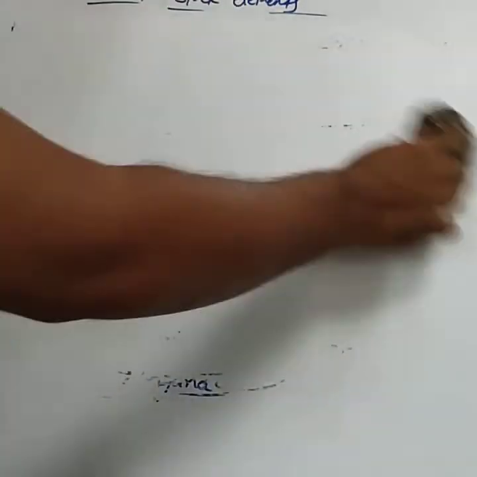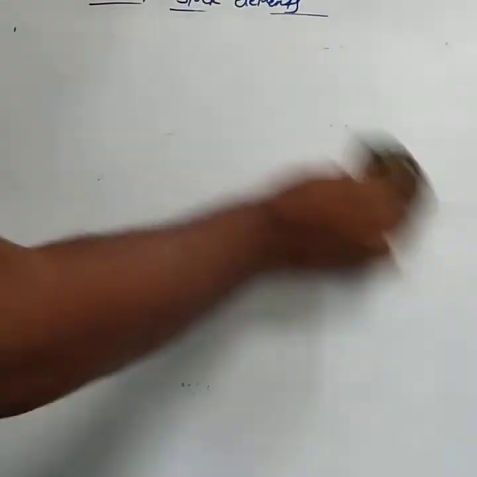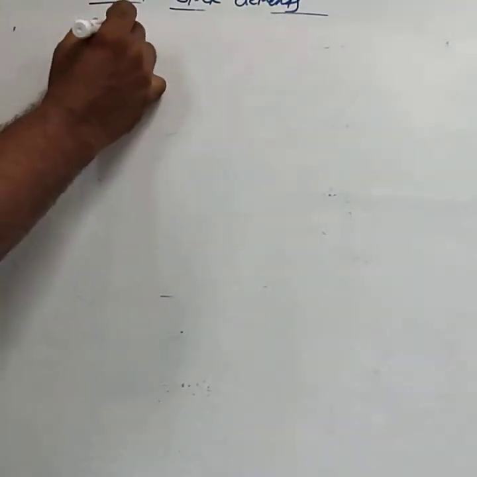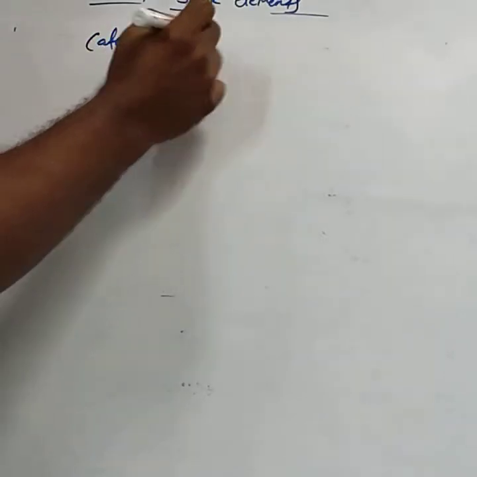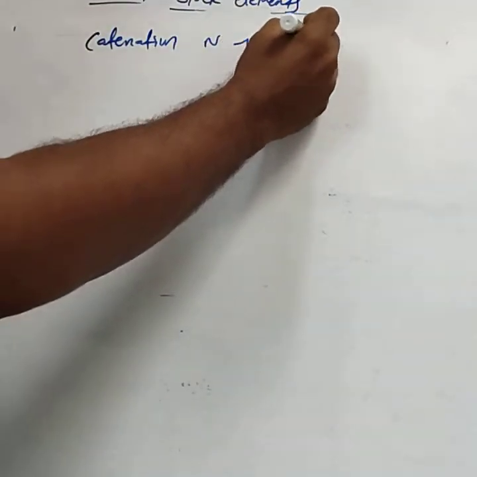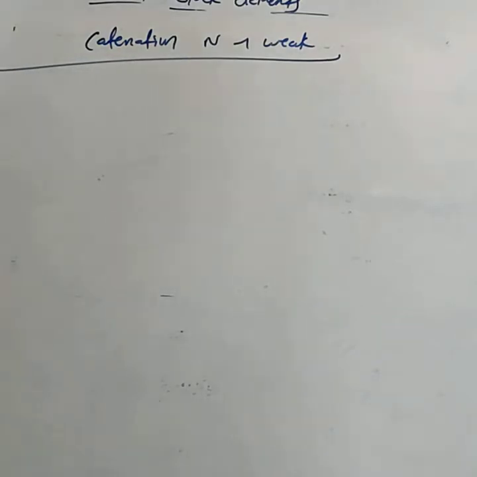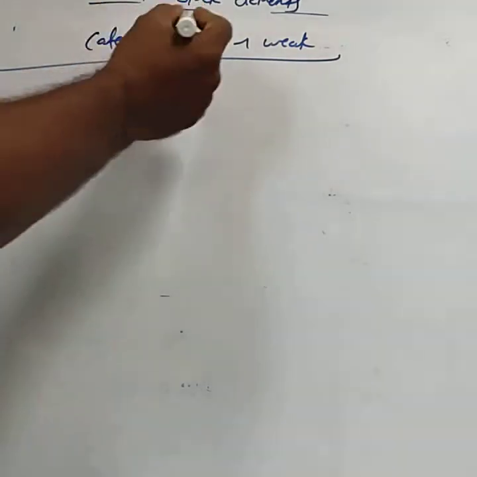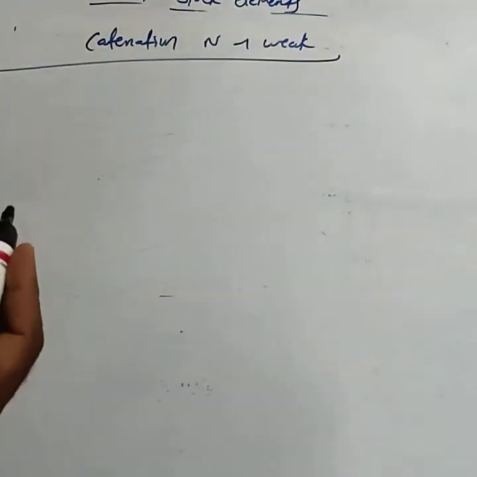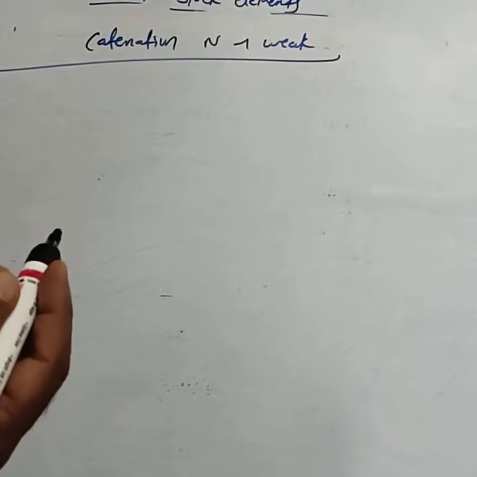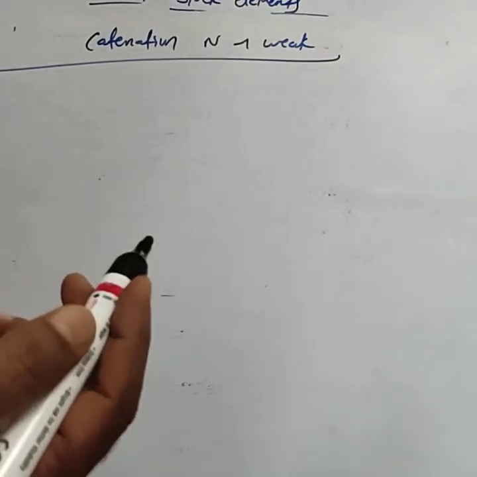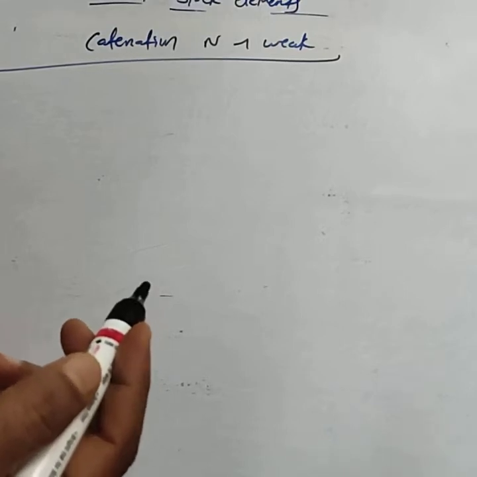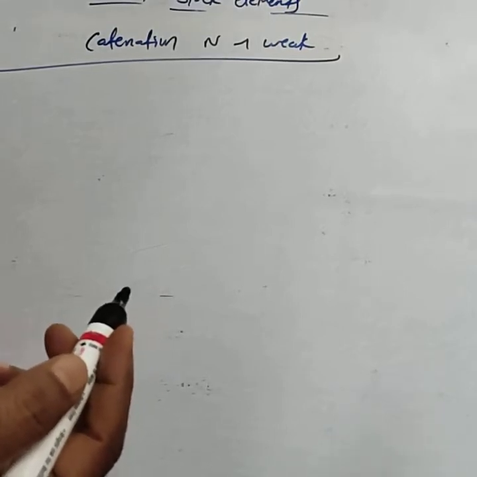Then one more important question for 1 mark is that catenation tendency in nitrogen is very weak compared to the other 15th group elements. Why? Nitrogen is diatomic only. Catenation means the tendency to form bonds with itself, to form a long chain compound. Nitrogen is diatomic, phosphorus is tetraatomic.